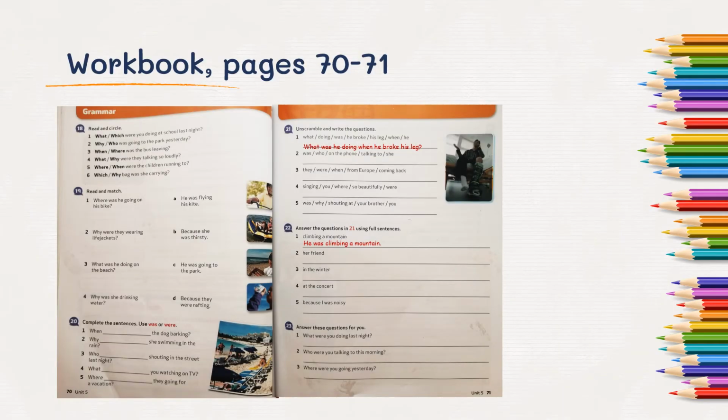Now, we're going to practice with more exercises in your workbook, pages 70 and 71. In exercise 18, you have to choose the correct WH word for each question. For example, the first one says, what or which were you doing at school last night? In this case, the correct word, sorry, is what.